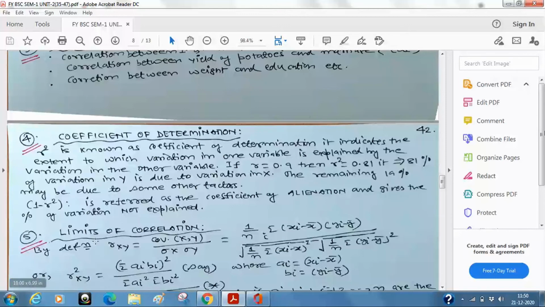See what I am going to tell you now, the fifth point is the limits of the correlation coefficient. Now, for example, you have studied probability and you must have been told that probability lies between 0 and 1.